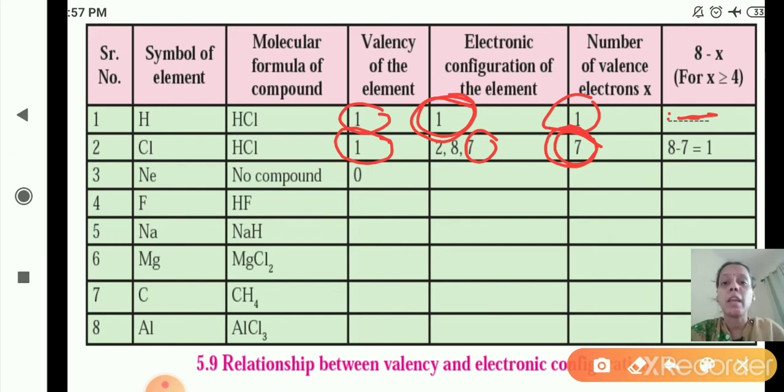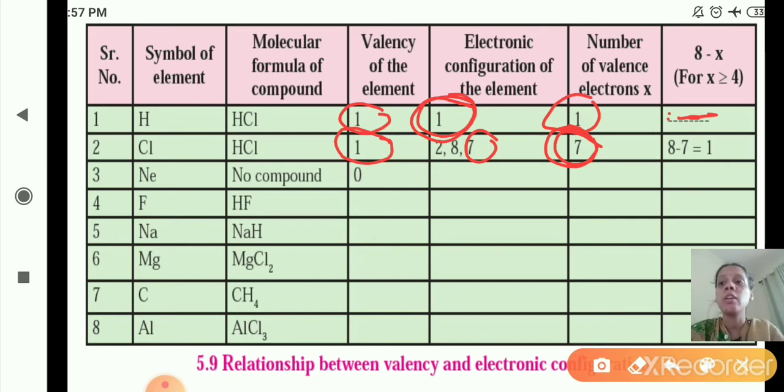If the number of valence electrons is greater than or equal to 4, then only we can do 8 minus x. Otherwise, the number of valence electrons and the valency of the element are the same if it is less than 4. Now the next one we will solve, that is Ne, neon.